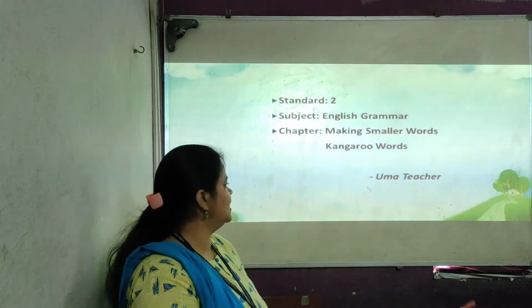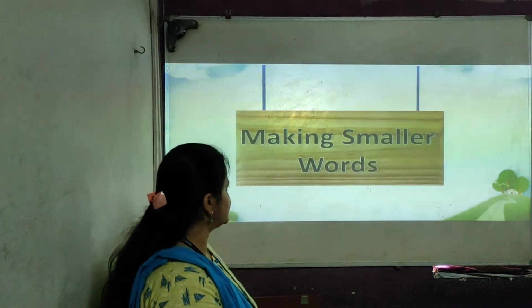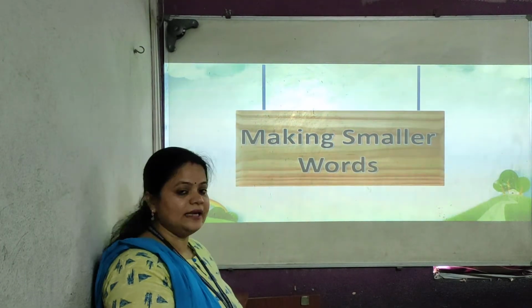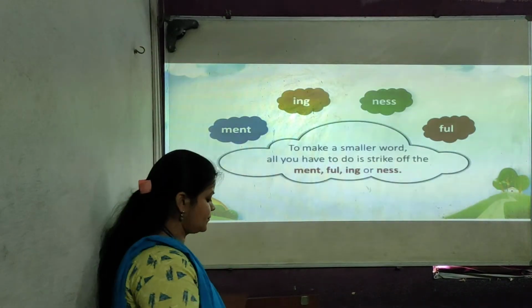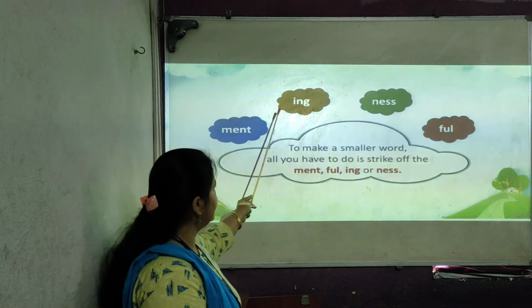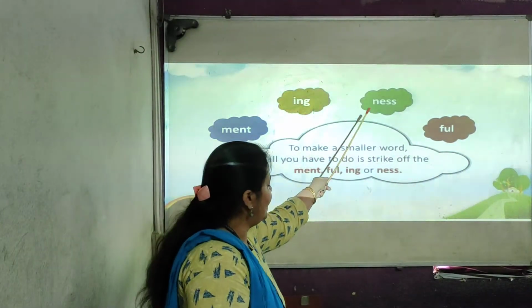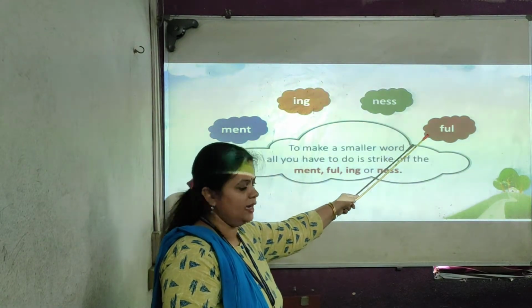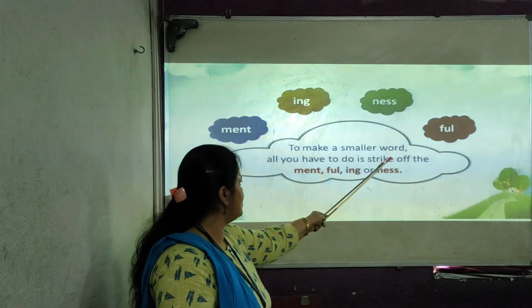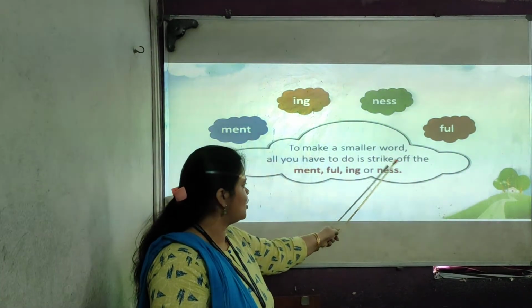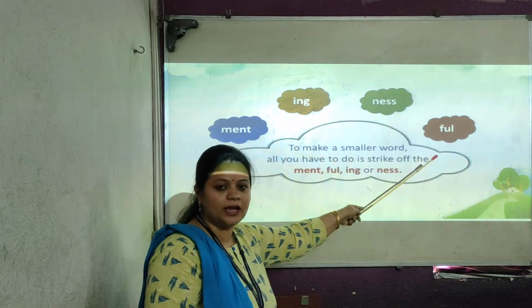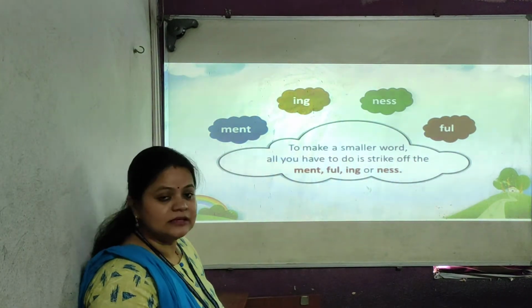So first we learn making smaller words. Making smaller words means that if a word ends with M-E-N-T, I-N-G, N-E-S-S, F-U-L, then to make a smaller word, all you have to do is strike off the ment, ing, ness, full, to make the word smaller.